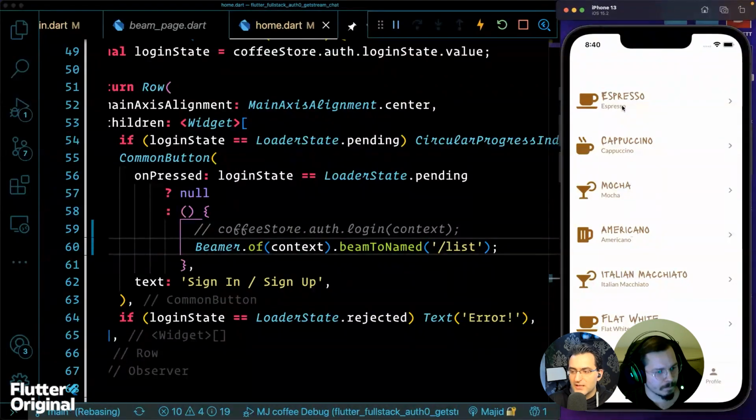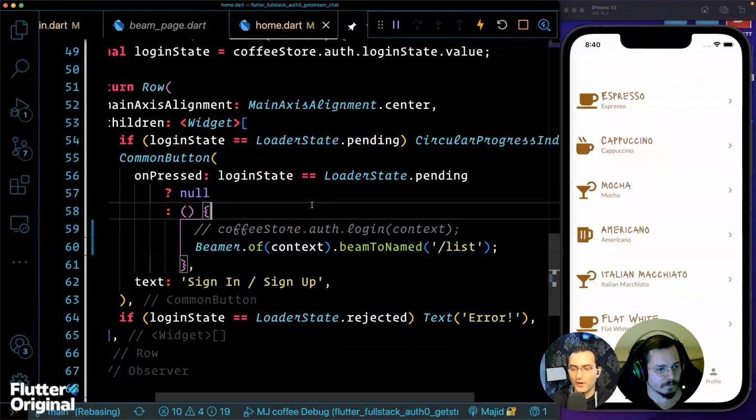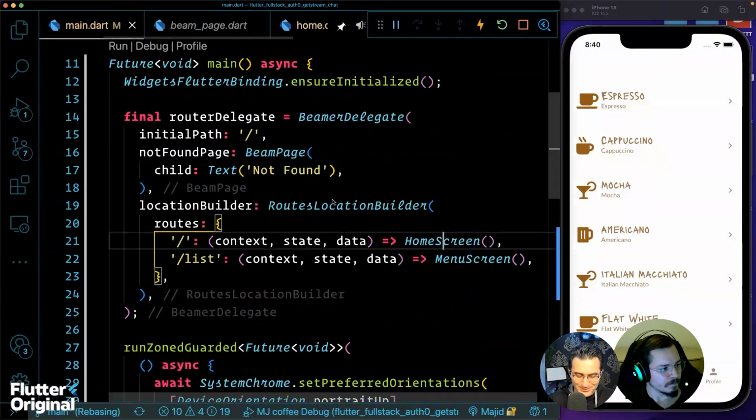Each of these coffees has an ID. I prefer to have an ID in my route, because I'm also planning to convert my application to web, and I want to get the ID of these from the URL somewhere. I bet that is possible with your package for sure, right? Yeah. So how can I do that?